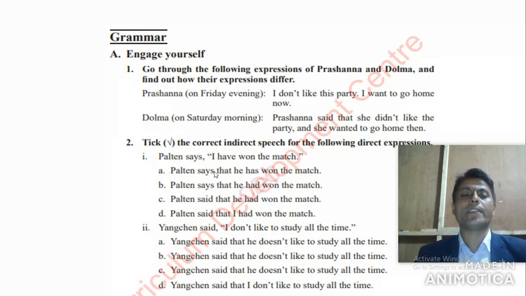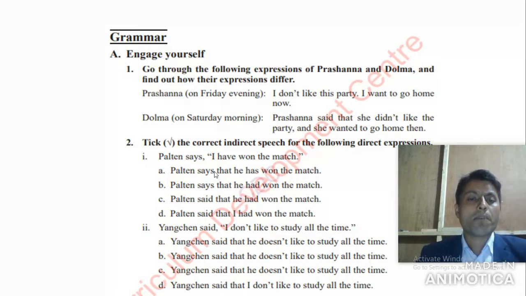Now here are given four alternatives. Out of these four alternatives, you have to take the correct answer. What might be the indirect expression from this direct one? Here says is in the simple present form. If there is simple present tense, we don't have to change the tense of the reported part.